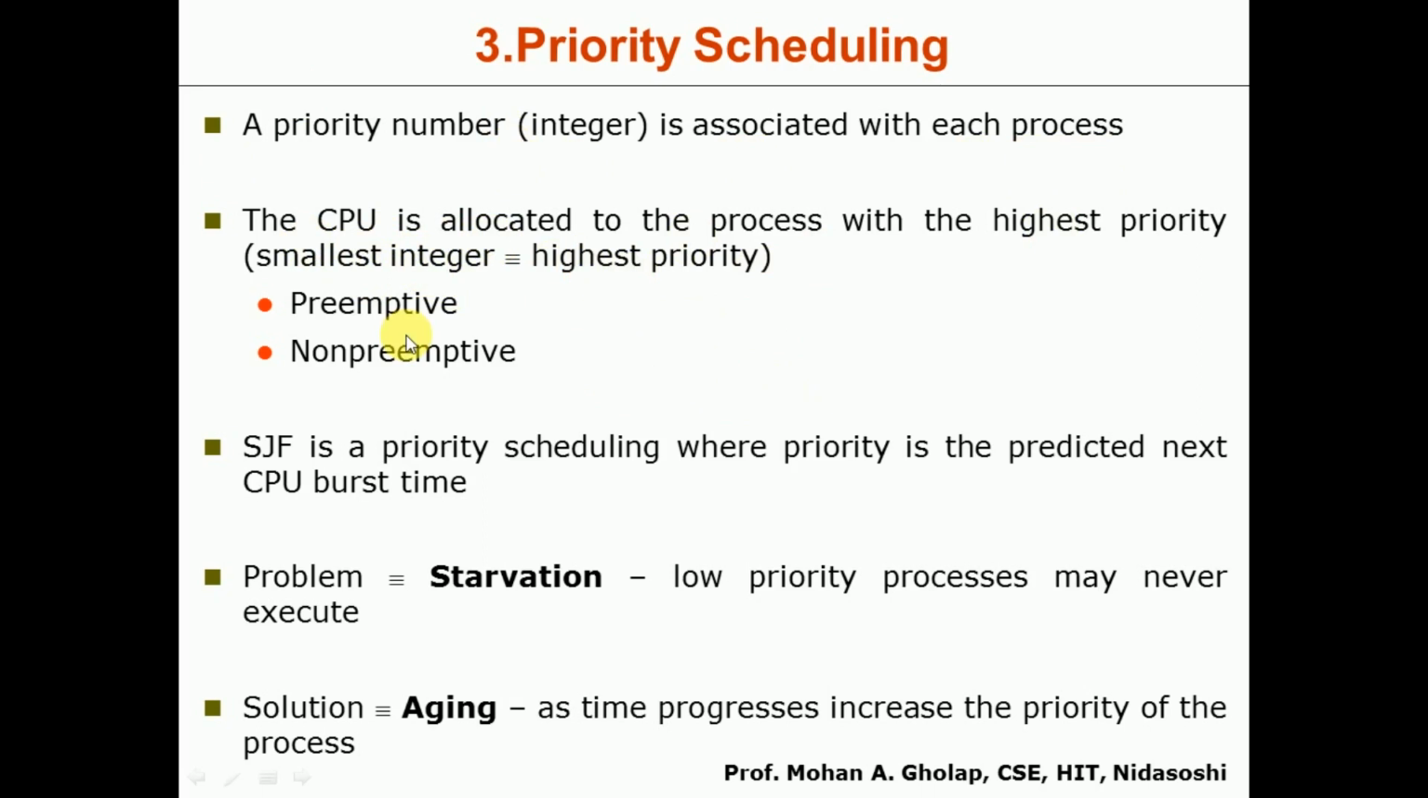Again, we have two versions of this priority scheduling: the preemptive version or the non-preemptive version. SJF is a priority scheduling where the priority is the predicted next CPU burst time, so you can consider it in this way.